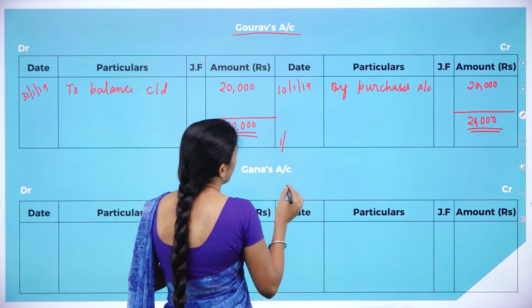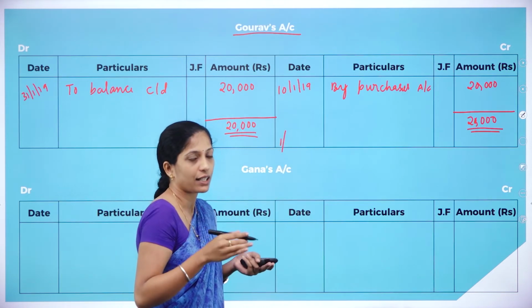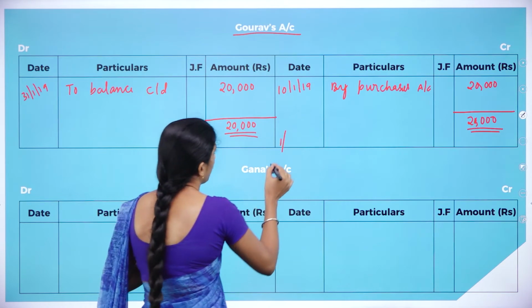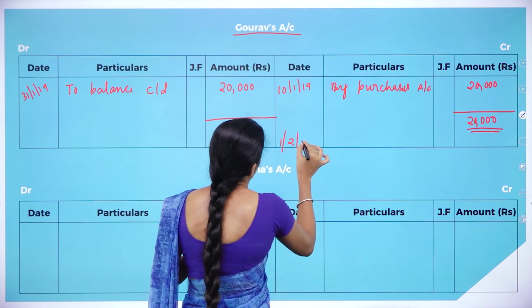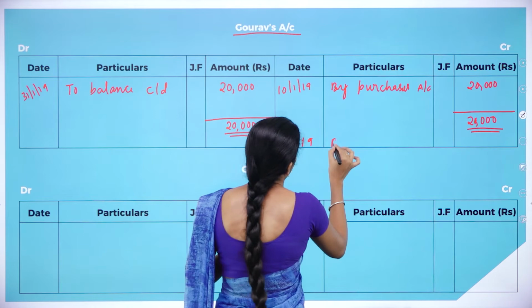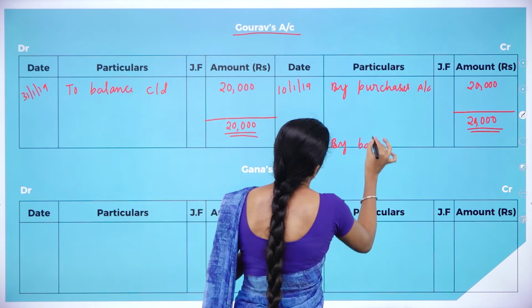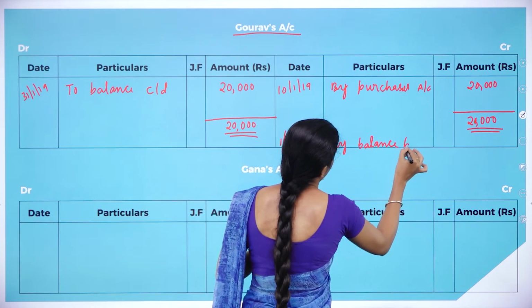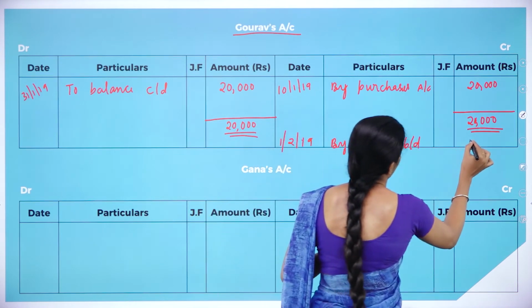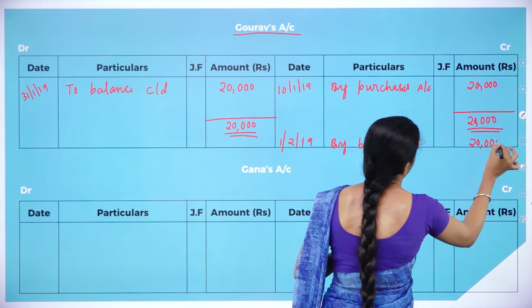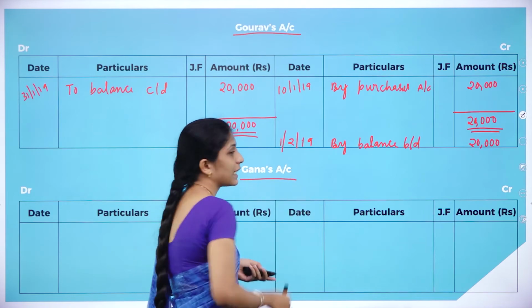Whatever amount you have carried down has to be brought down at the beginning of next month. That is on the credit side, because your balancing figure carried down is on the debit side. So I have to bring it down on the credit side. So, by balance brought down. How much? 20,000. Now moving on to Ghana's account.